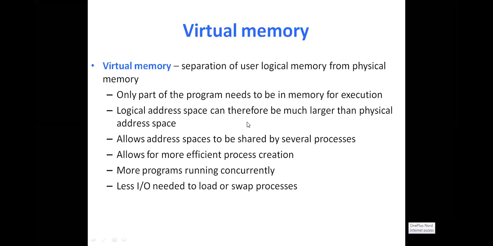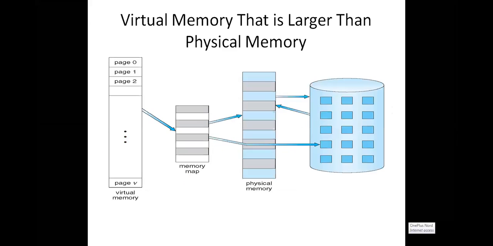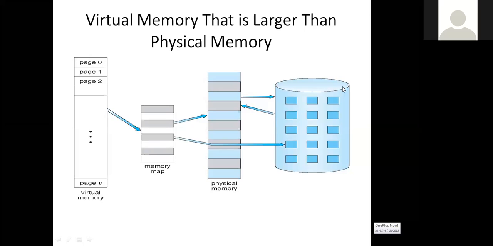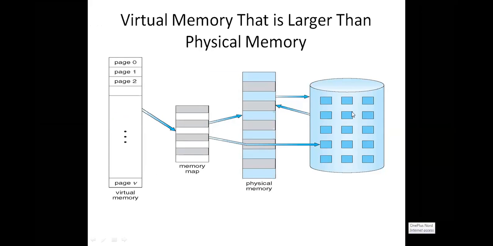So usually what happens? The logical address space. Observe this particular diagram. This is the virtual memory, this is the physical memory, and this is the secondary memory, the backing store. Follow the cursor. This is the secondary memory, backing store, this is the physical memory, also called the main memory, and this is the virtual memory. In the virtual memory, all these are pages. Pages means it is your logical memory, and it is your process.